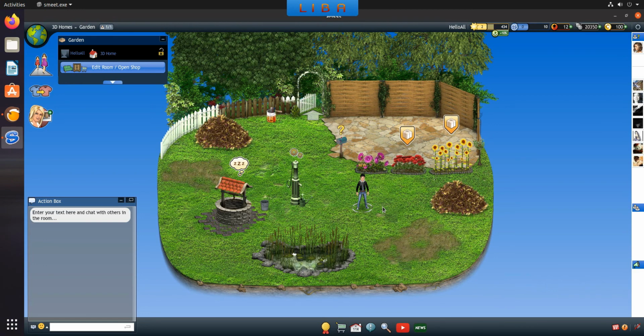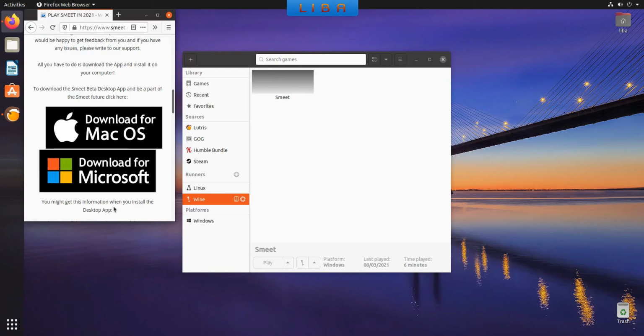Now I will explain how to install a new update. Imagine you come on Smeet and you see a big window with Update, the new Smeet version. Click on Update. If you click on the Update button, automatically your web browser opens and you see a page like this page. Click on Download for Microsoft to download the new Smeet version for Windows. If you have finished downloading the new version, install this version.